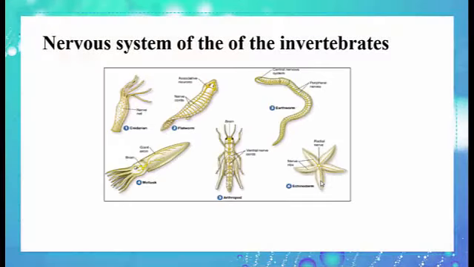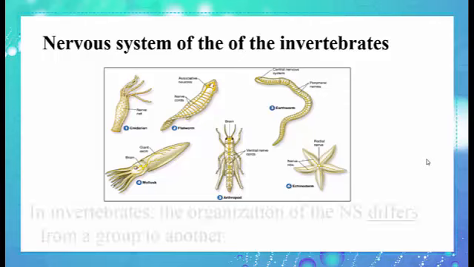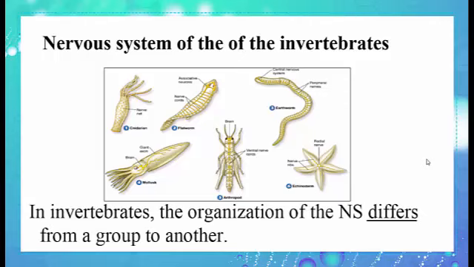If we compare the nervous system of these 6 examples of invertebrates, look at this figure. Do they have the same organization of the nervous system? No, they don't have the same nervous system. They don't have the same number of ganglia. So the invertebrates don't share the same organization of nervous system. It's different from one group to another.